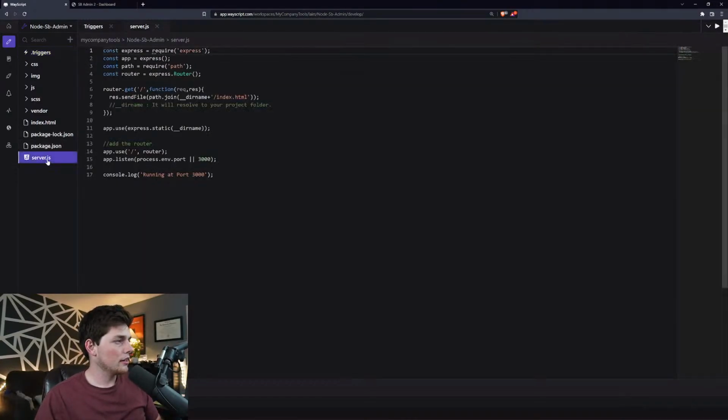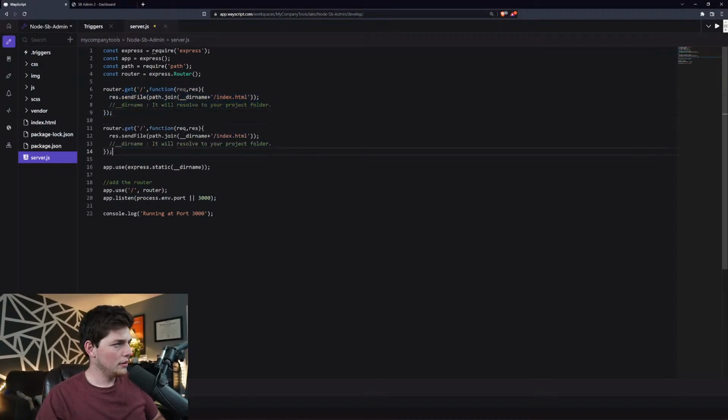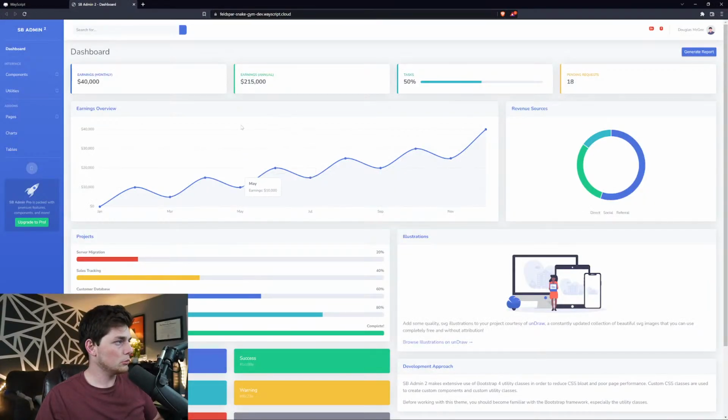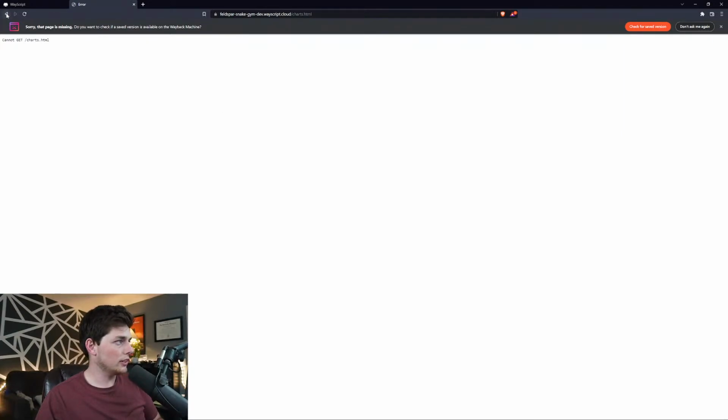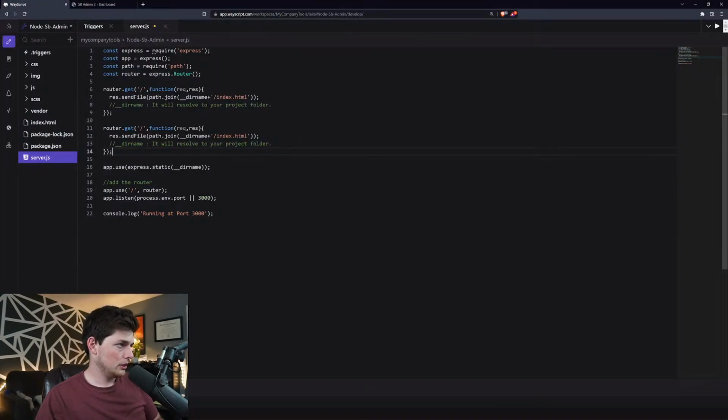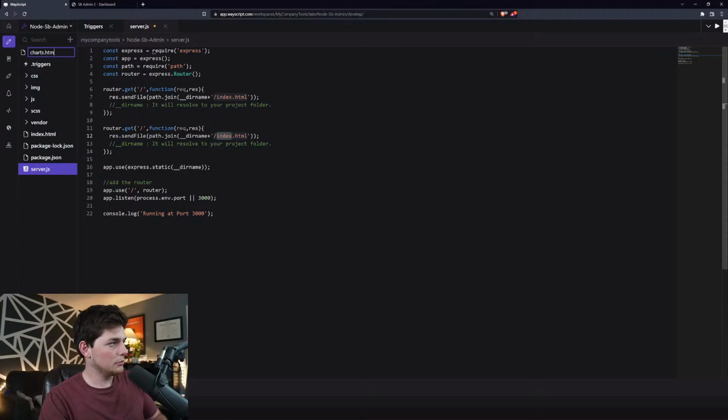So now in our server.js file, what we'll be doing is let's add in a few pages into our application. So let's take this right here. Let's look at this very briefly. So let's say we want to add on a charts page, which looks like we don't have it right now. What we can do, I believe, let's create a new template. So we will go to, where is this referencing? The base index. So we'll create a new file and we will say charts.html.